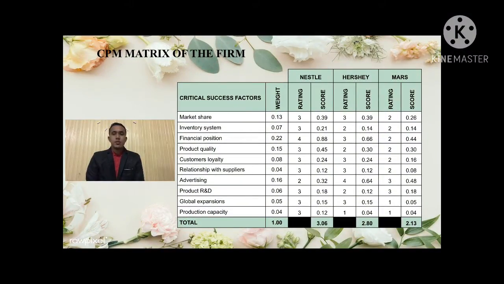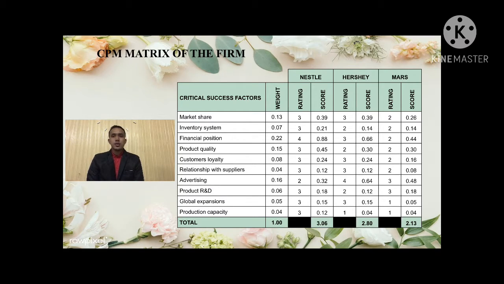Next, I will present the competitive profile matrix within the industry, which covers Nestle, Hershey, and Mars. CPM is a tool that compares the firm and its rivals and reviews their relative strengths and weaknesses in order to get a better understanding of the external environment and the competition in a particular industry.